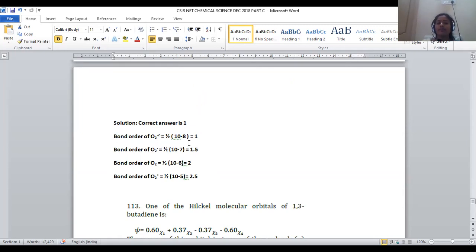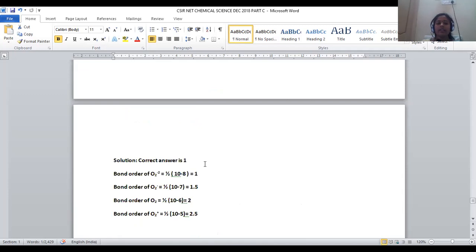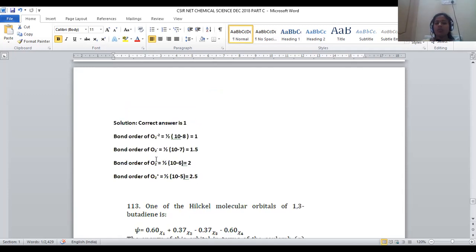2 by 2, it will be. So the bond order of peroxide will be 1. 2 oxygens are joined by only one bond, right? So this is the bond order of O2 2-, where only one bond order is there. That's why the stretching frequency will be lower, right? Let us move on to the next one, O2 minus. In the case of O2 minus, 1 more electron is present when compared to molecular oxygen, right?